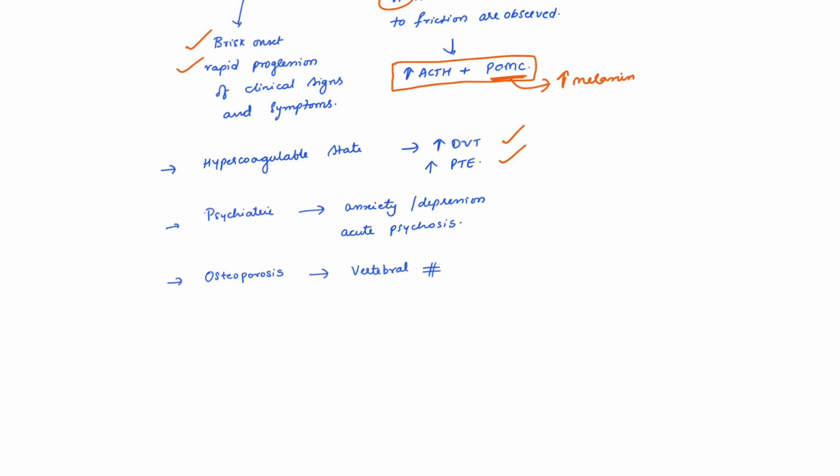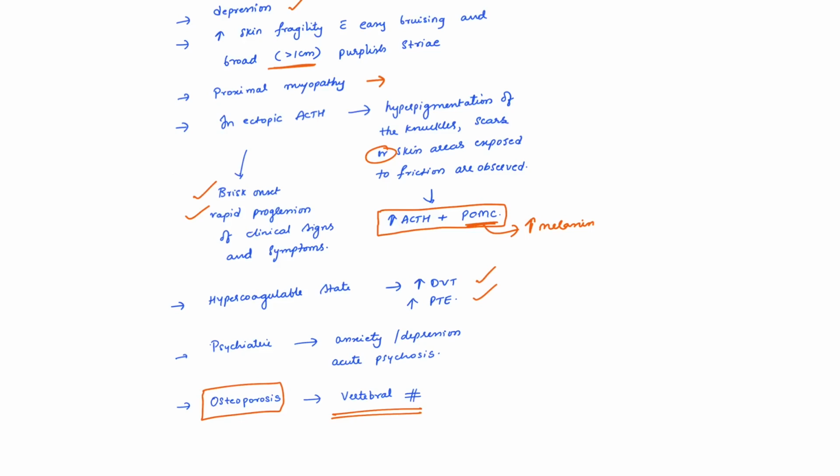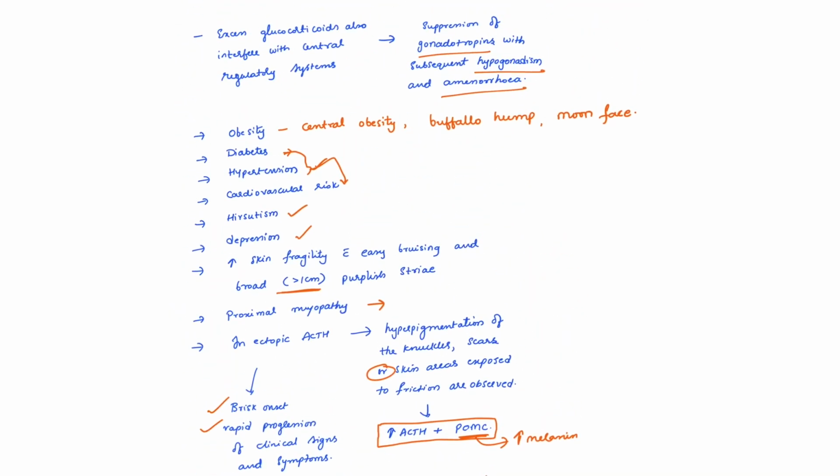And coming to the osteoporosis, the patients are at risk of developing vertebral fractures. The increased cortisol increases the risk of osteoporosis, and it should be treated similar to other conditions where we see osteoporosis.